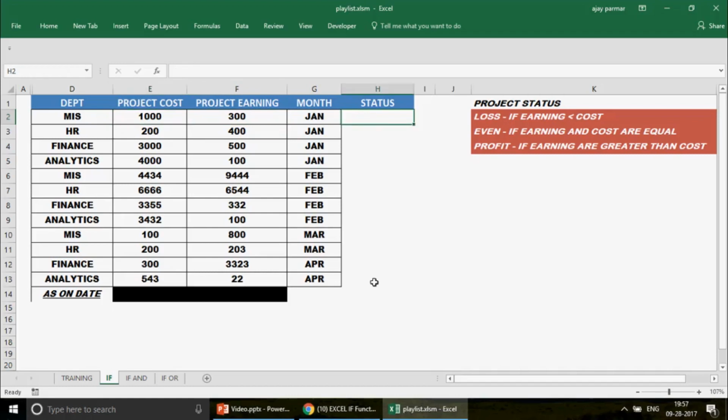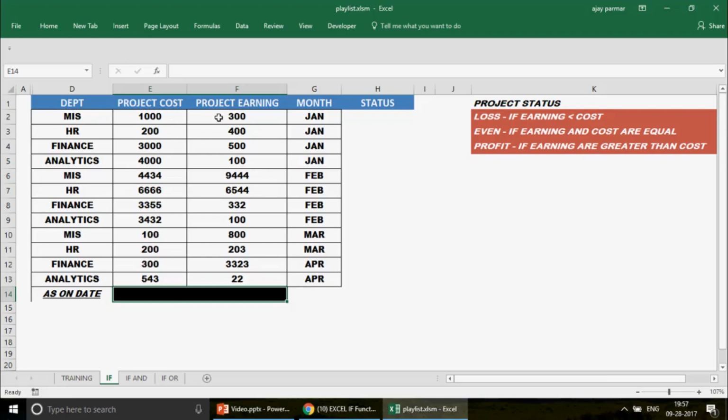One thing we have to do here in this particular status, and then we would like to use the total overall project cost also, so that we can see, if overall project earning of all these departments, if we want to compare, if earning is greater than cost, then it has to be profit.